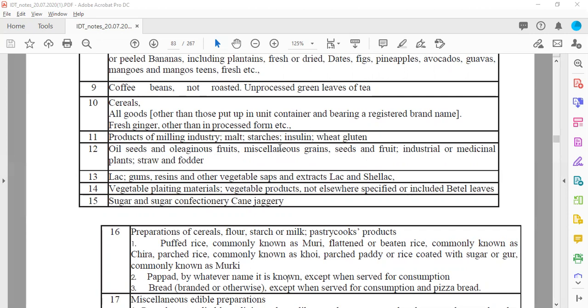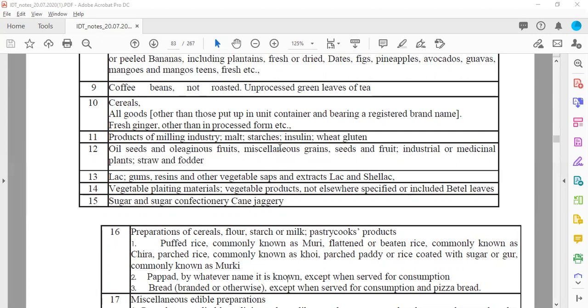Now, as far as straw and fodder is concerned, it is जिसको हम लोग घास बोलते हैं, which is used either as a shelter, मतलब roof बनाने के लिए, or many times it is used for feeding animals like गाय भैंस को चरने के लिए जो हम लोग use करेंगे, so that will be considered as straw and fodder.